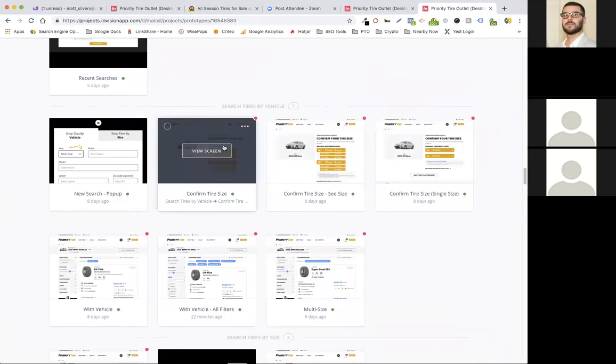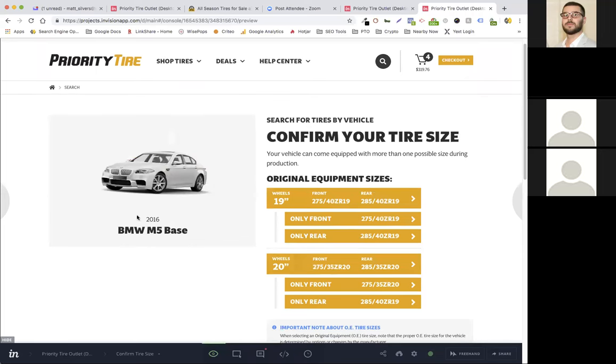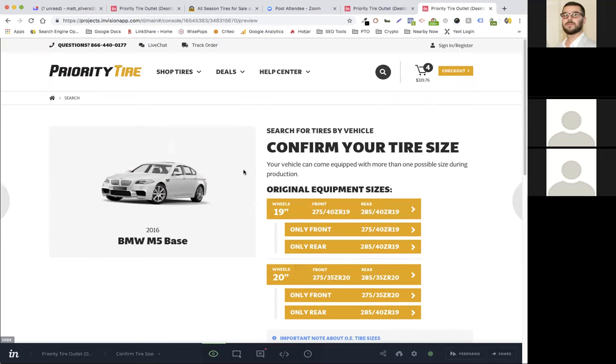Okay, so here's something. When a customer does a search by vehicle, we have this intermediary page today on the site that says, you searched for a vehicle, here are the sizes that fit your vehicle. So we've created a different UI for this page. This list of vehicle images, we have a database of every vehicle image, so all we need to do is give it a formatted URL that has the year, the make, and the model. So we're not displaying that tire image. It's actually displaying the vehicle image now, the vehicle that they searched for. Got it.